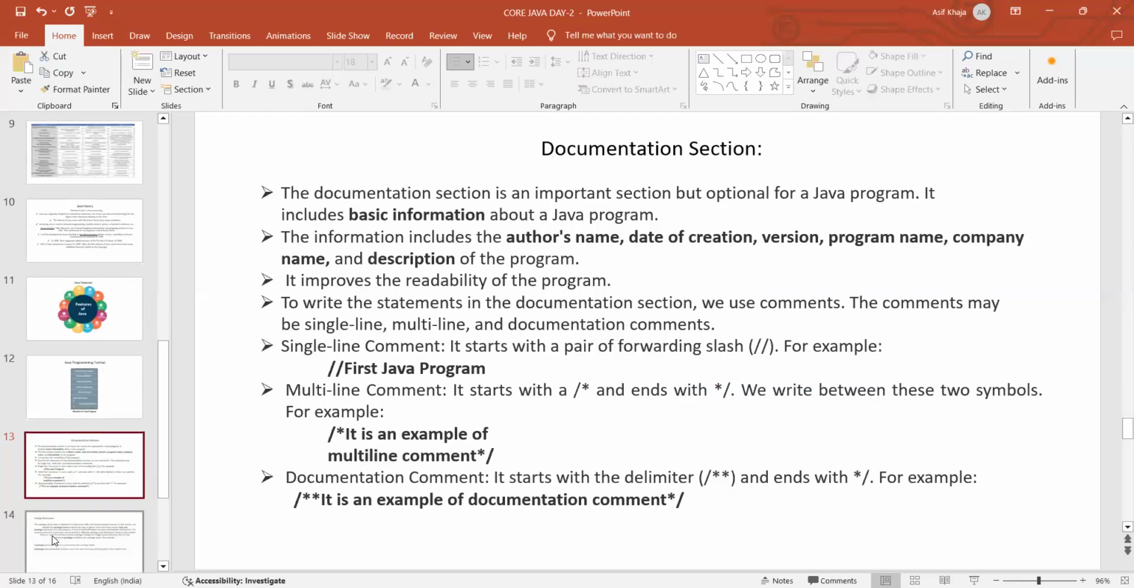The first section is the documentation section. The documentation section is an important section but optional for a Java program. It is not mandatory to write it, but it is important because it gives some basic information about the Java program.